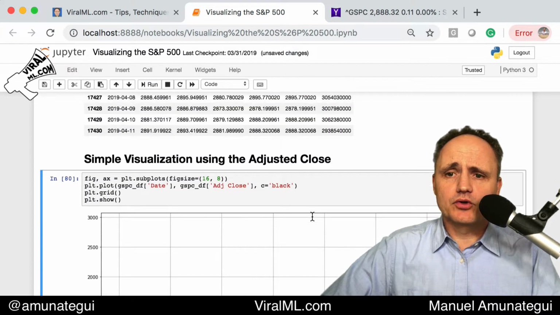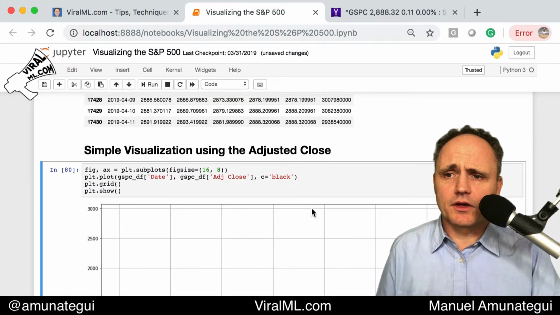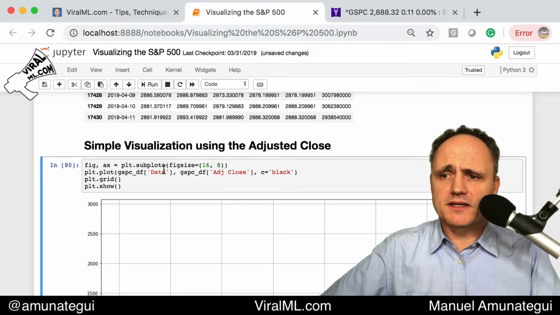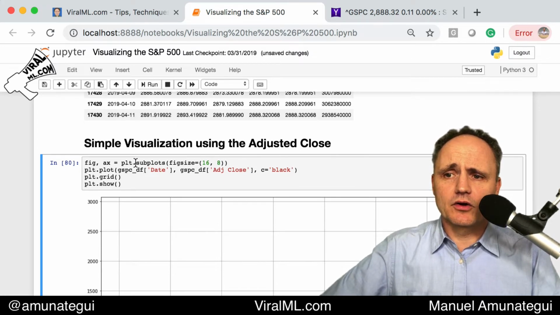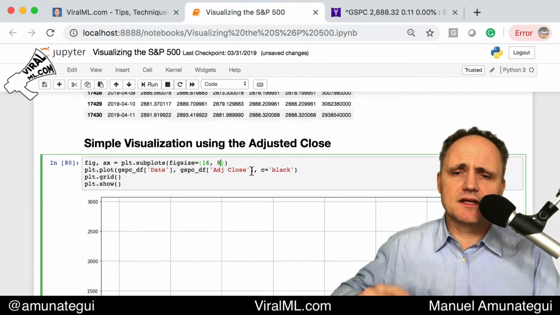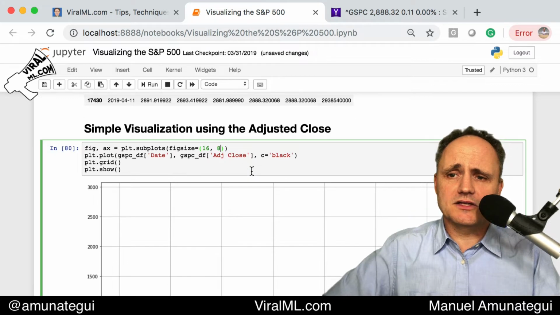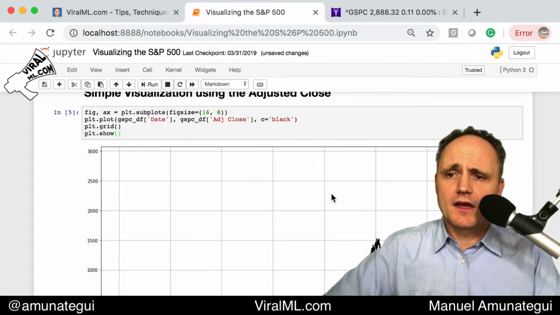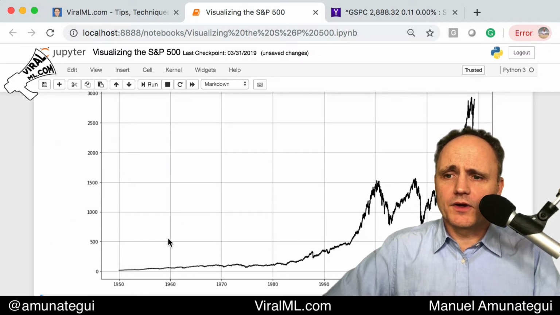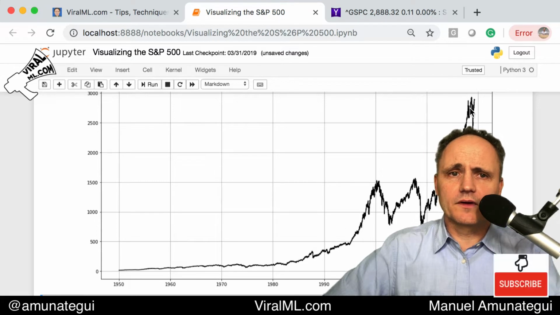Then we're going to do a simple visualization. We're going to look at it using Matplotlib. This is a very basic chart. We simply create a plot, and we pass it the date and the adjusted close. The adjusted close is better than the close, because if there are any changes to the price, like dividends, it gets adjusted overnight, and the adjusted close will have the updates to that. So it's better to use that one. And here we see from 1950 all the way to today. So a huge rise, a little bumpy here in the middle.